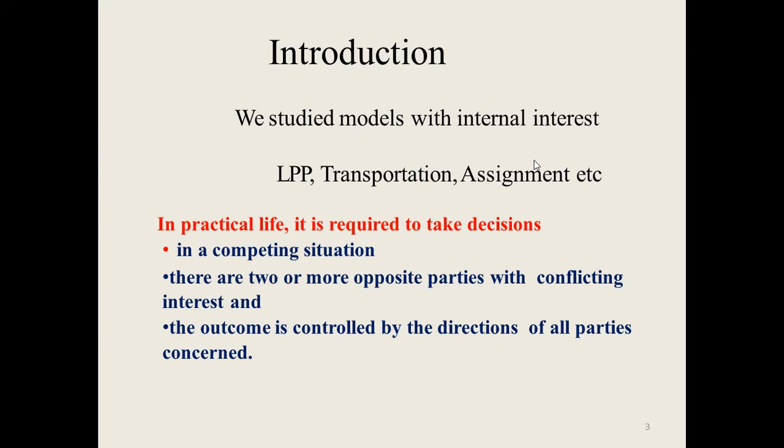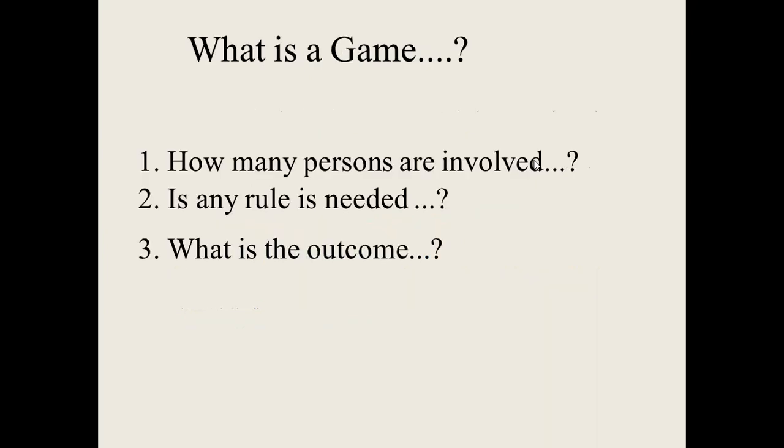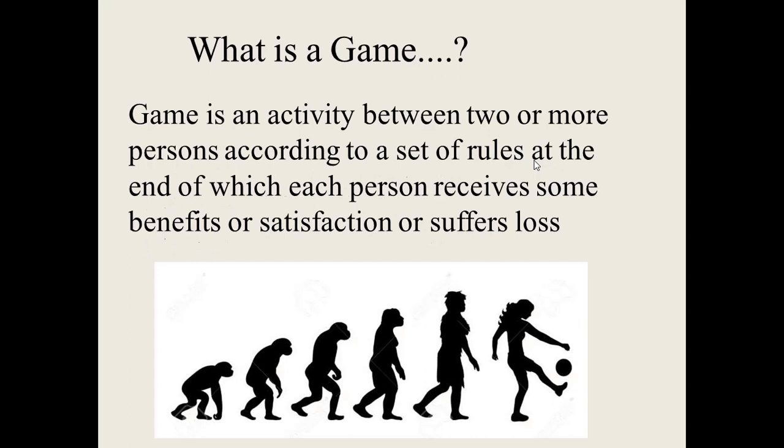But in practical life, it is required to take decisions in competing situations. There are two or more opposite parties with conflicting interest, and the outcome is controlled by the direction of all the parties concerned. So what is a game? How many persons are involved in it? Is any rule needed? What is the outcome of this? So a game is an activity between two or more persons according to a set of rules, at the end of which each person receives some benefits or satisfaction or suffers loss.